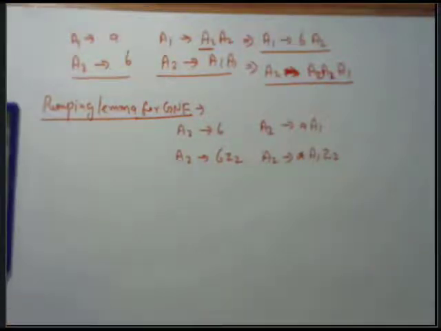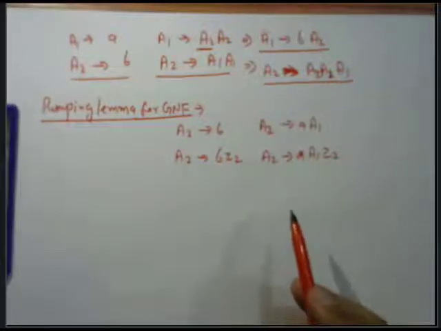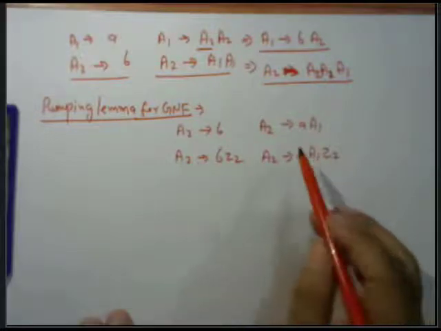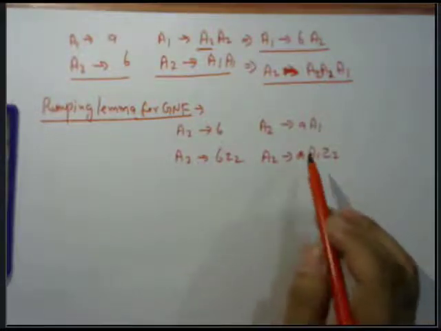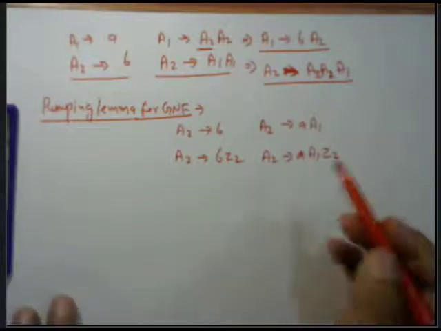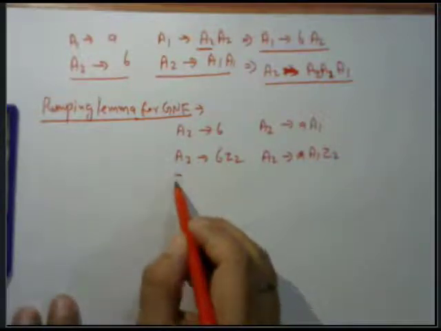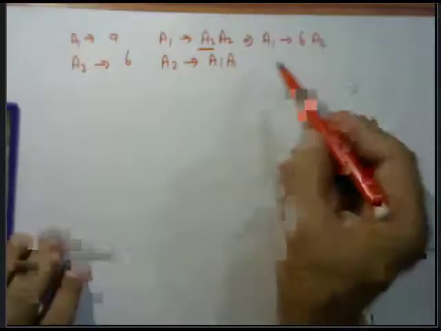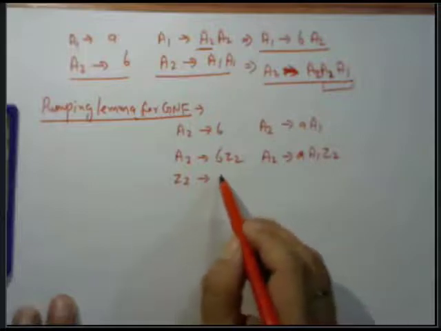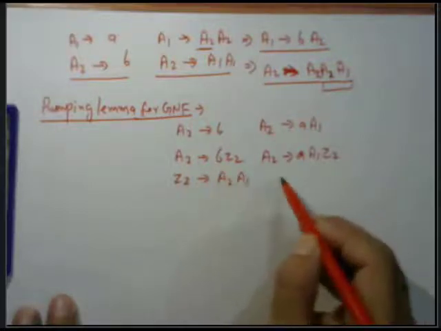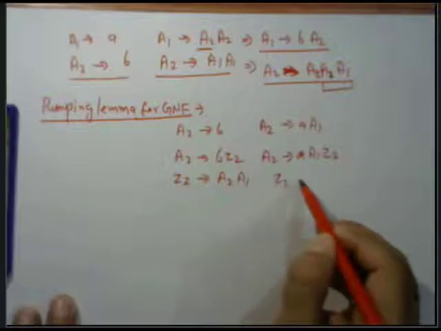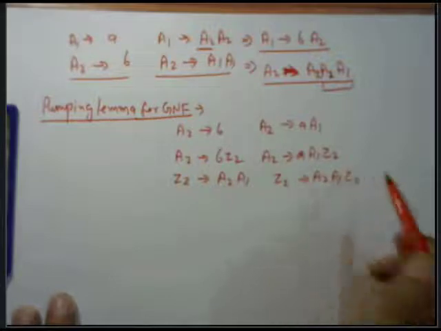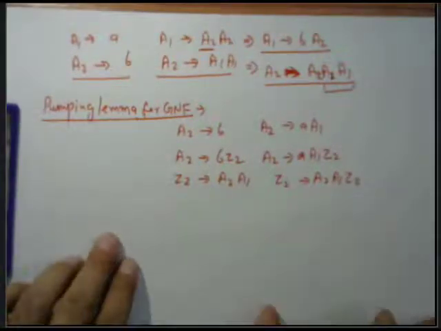Because of these methods, we can write that the value of this can be replaced with the help of this. And then we can put the value of Z2, where Z2 is equal to the value of this. The value of this means Z2 tends to A2 A1, and Z2 tends to A2 A1 Z2. This is the pumping lemma principle, which we have already discussed.